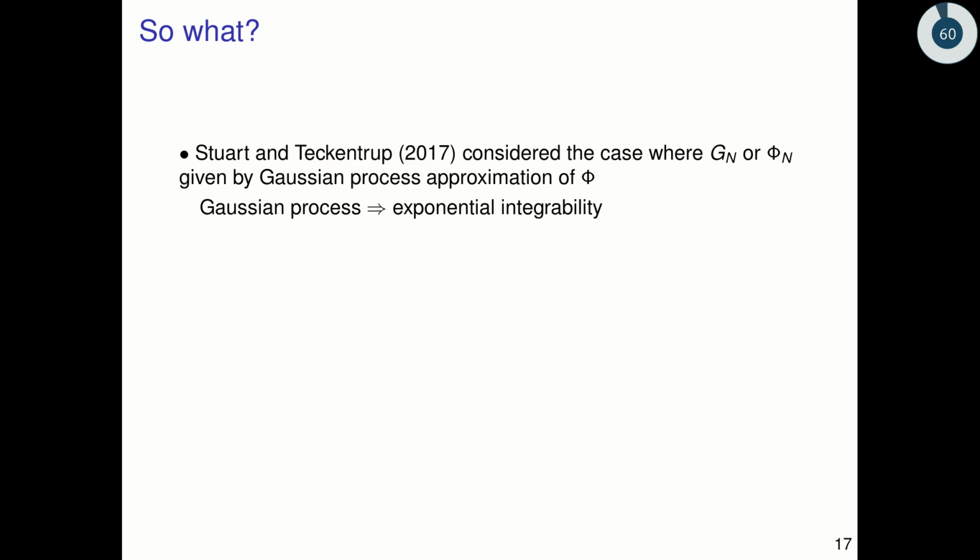So what? Well, in their paper of 2017, Andrew and Aretha considered the case where the random approximate forward model Gn or the random approximate misfit phi n were given by Gaussian process approximations of G or phi. And in particular, because they're working with Gaussian processes, there are very many nice properties that they could take advantage of, such as exponential integrability.